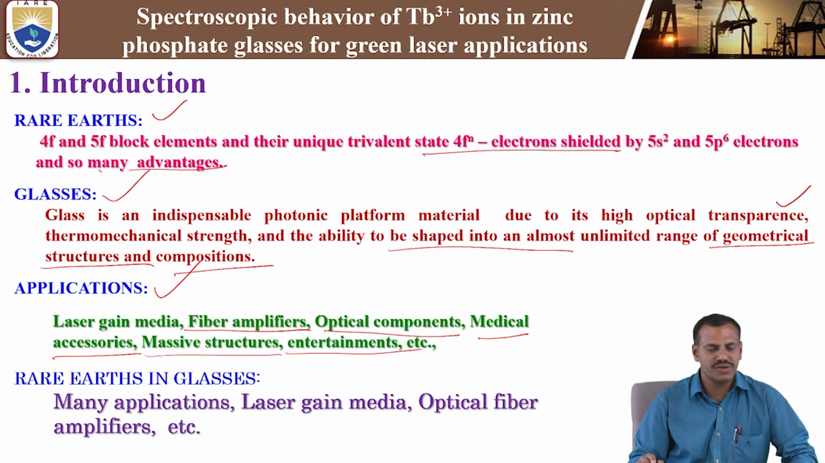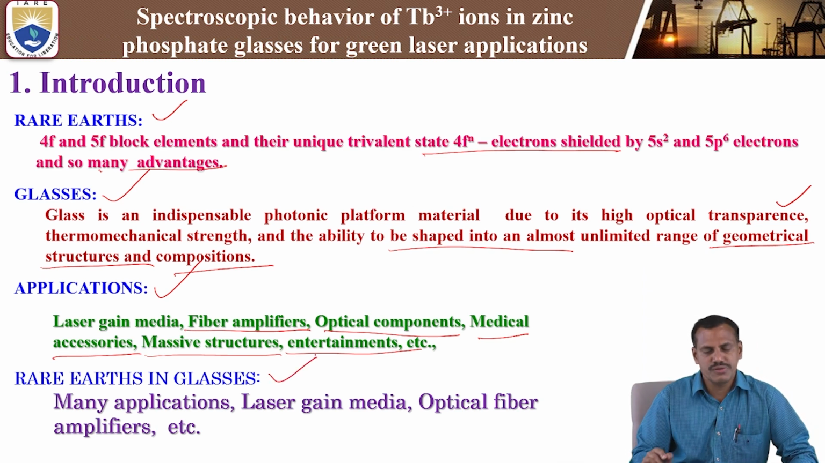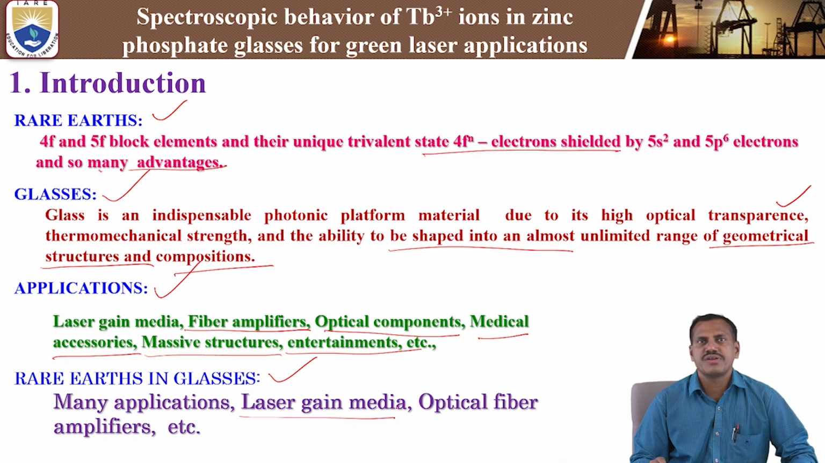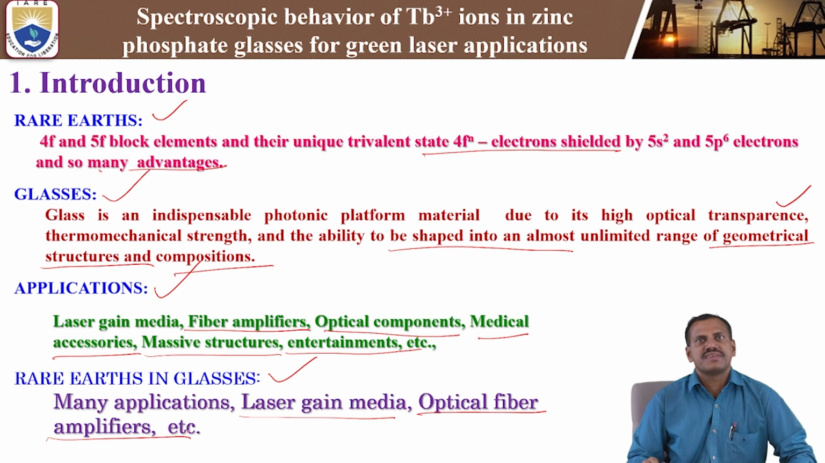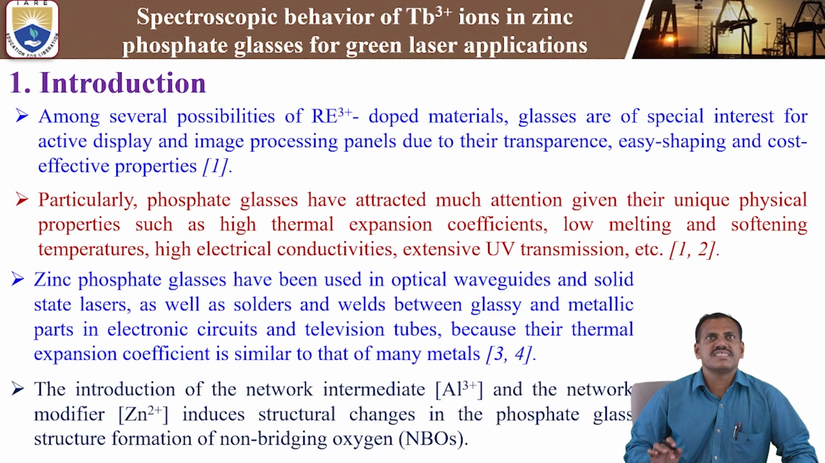That means laser properties, we can study for the different kinds of rare earth ions. So rare earth ions in glasses have many applications, particularly laser gain media. Laser gain media is one of the important prominent properties of the rare earth elements whenever doped in glass materials. Next, optical fiber amplifiers. Optical fiber amplifiers we can also use for different kinds of applications, particularly in glass materials doped with rare earth ions. Next, coming to the rare earth elements main introduction.